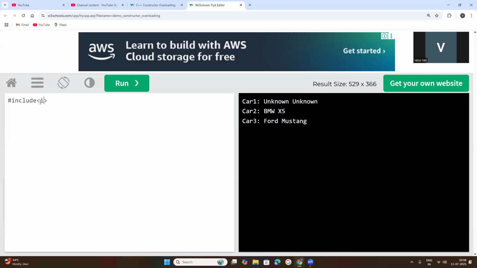Here iostream is one library in C++, which supports input and output functions. In C, the printf and scanf functions are mostly used to take input from the keyboard and to display output. But in C++, the cin object is used for input and the cout object is used to display on the screen.